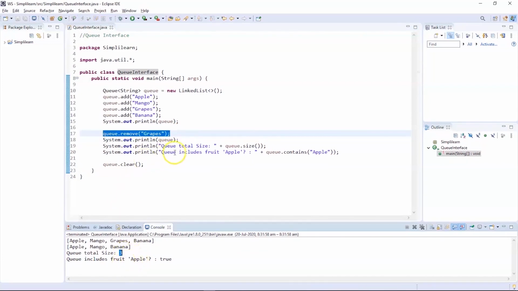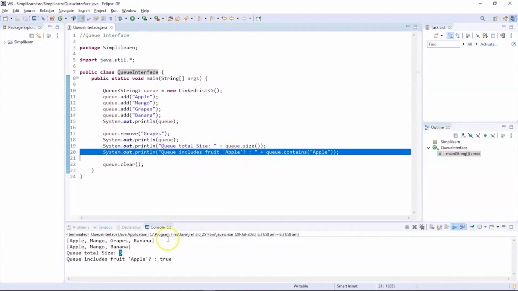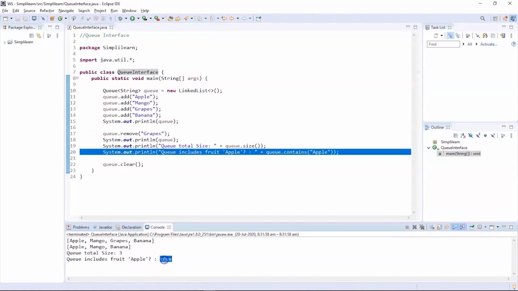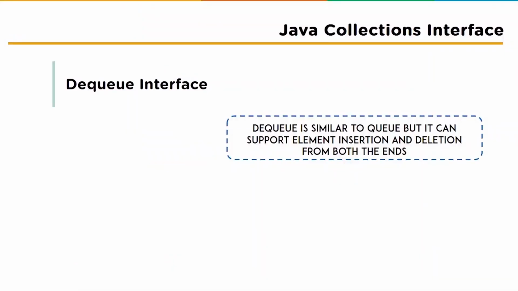Now after that we are also going to check if the element apple is included in the queue or not. For that statement, yes, the element apple is included in the queue and the result is true. So this is how queues work, and let's move further. In the next phase we have the Deque interface.